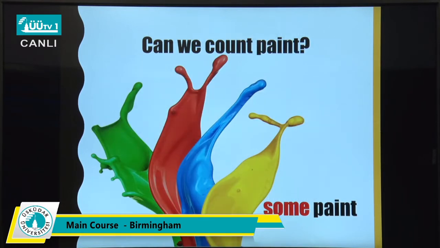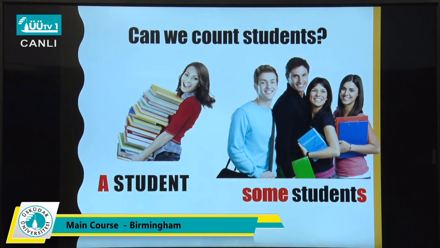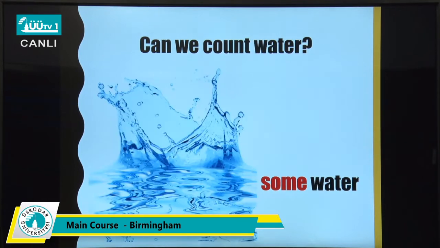What about paint? Can we count paint? You say some paint. So it is no. Can we count students? A student, some students. Of course we can, yes. So can we count water?